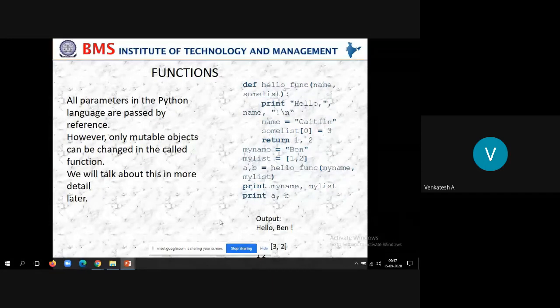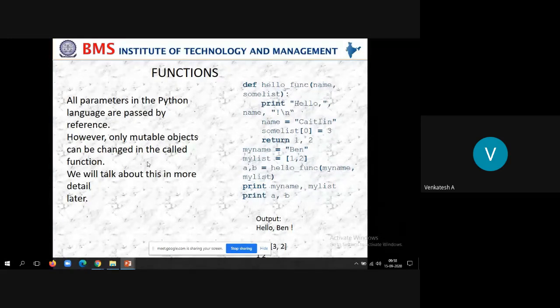Look at what it is doing. Look at the function definition: def hello function of name comma sum list. It prints hello name. What is the name value? Ben. What you are sending is my name is equal to Ben, so hello Ben will be printed. Then we have a new line. Then name is equal to Caitlin.